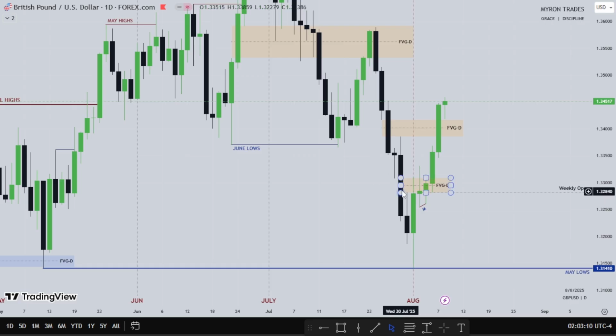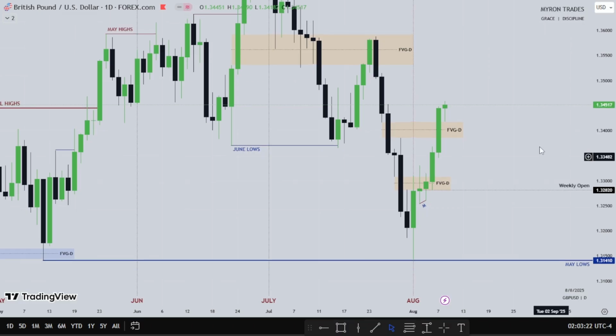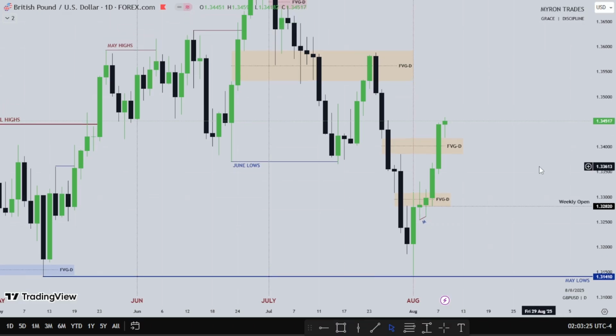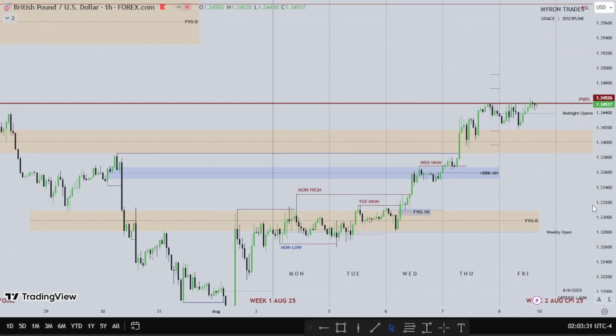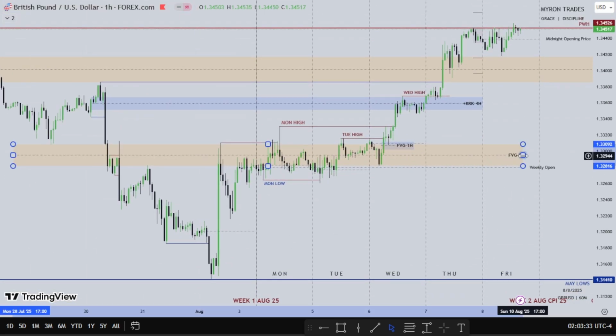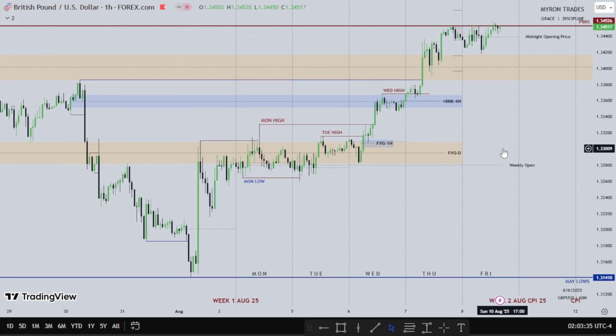This fair value gap was used as support to go higher on Wednesday. Then Thursday we trade higher, taking out this fair value gap with the news driver supporting the move. Then Friday we just close out the week. So let's head down into the hourly time frame and see what pound USD did in its individual days of trading. So this is pound USD for the first week of the month.